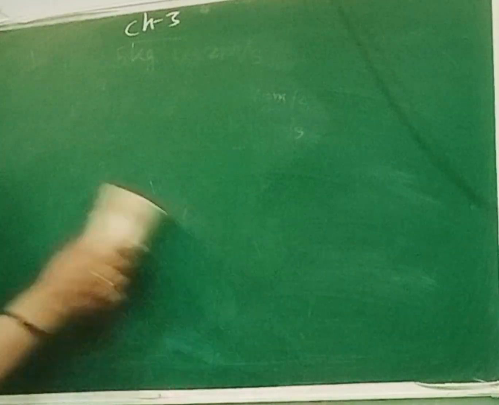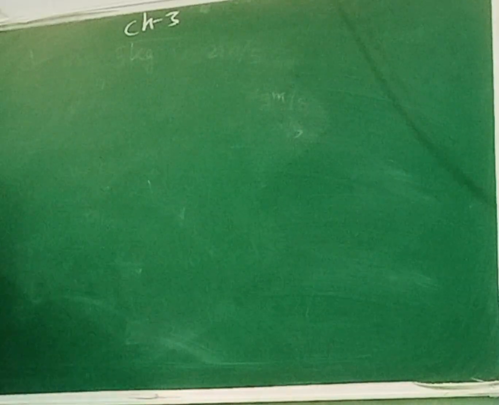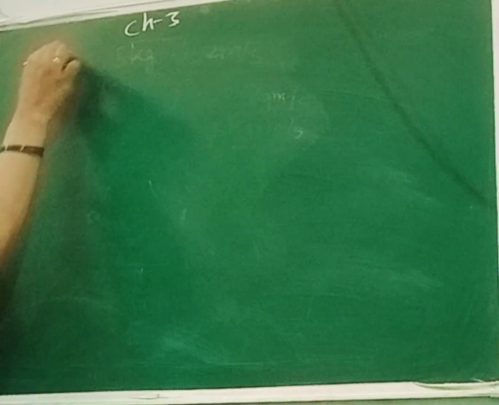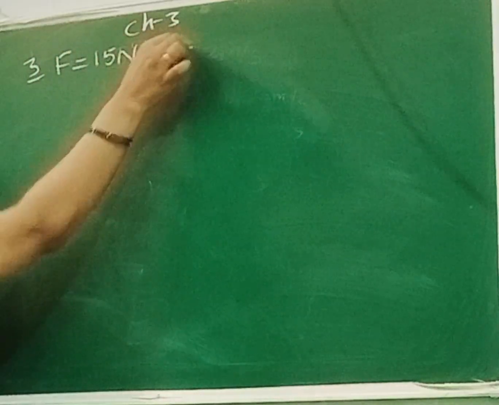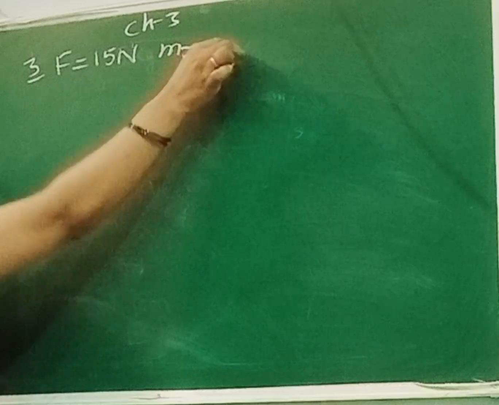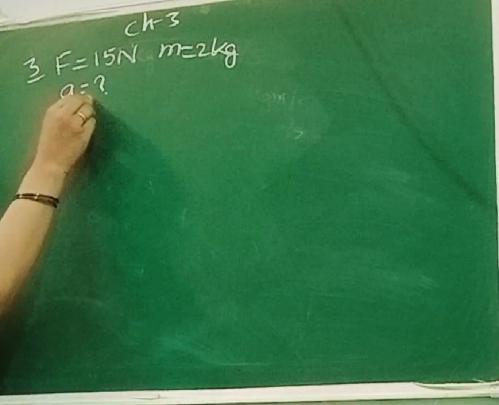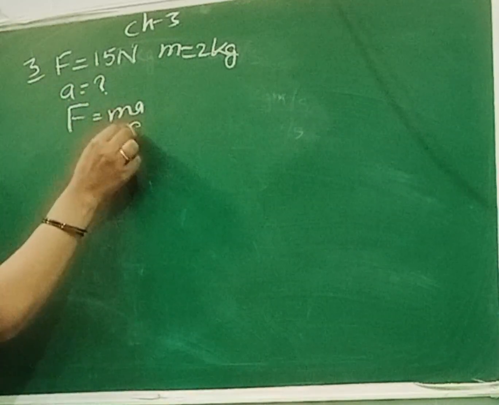Let's see what is given in question number 3. Here it is given, a force of 15 Newton acts on a body of mass 2 kg. So force is given 15 Newton acts on a body of mass 2 kg. And we need to find out the acceleration produced. We know the formula F is equal to mass into acceleration. Here we need to find out the acceleration.